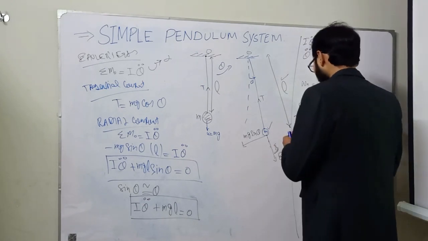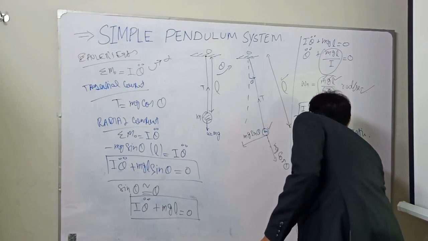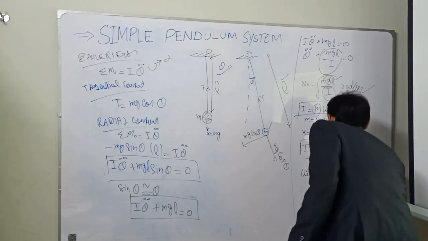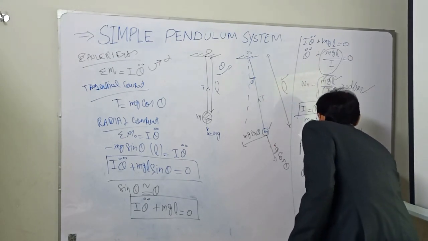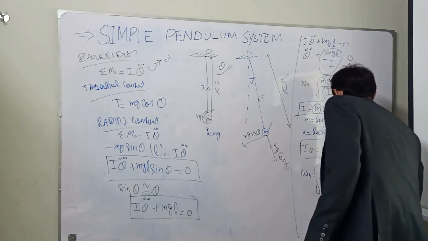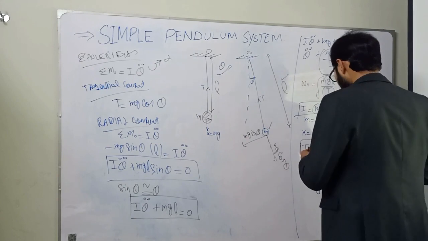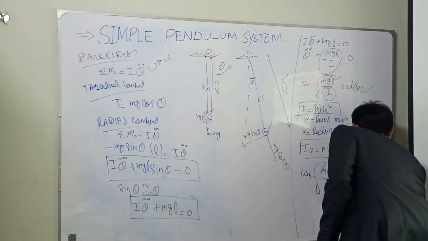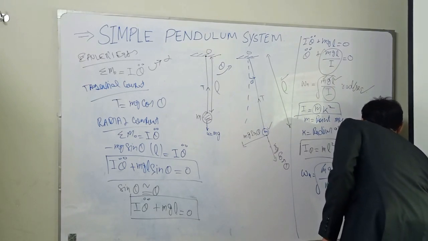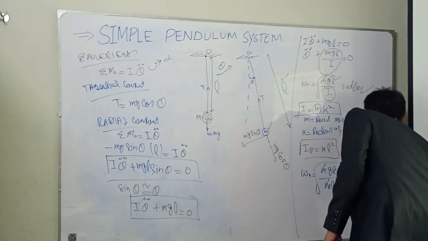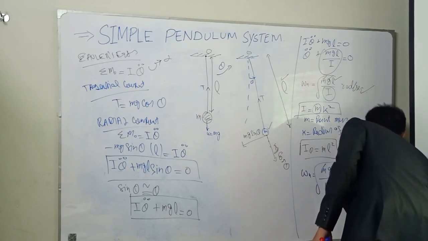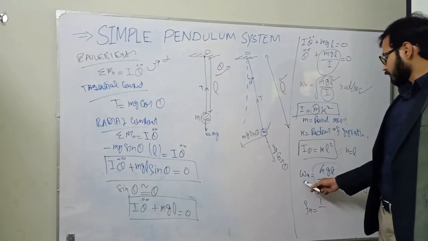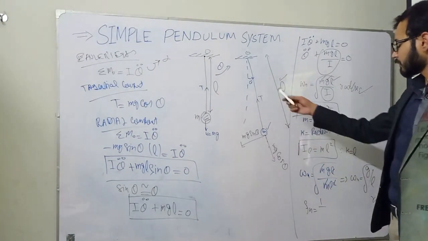So we will get the final equation of rotational natural frequency as omega n is equal to the square root of mgL divided by m L squared, and cancelling, we will get omega n as the square root of g divided by L. Units are radians per second. And what will be the actual natural frequency in hertz? So we have calculated the rotational natural frequency of the simple pendulum system.